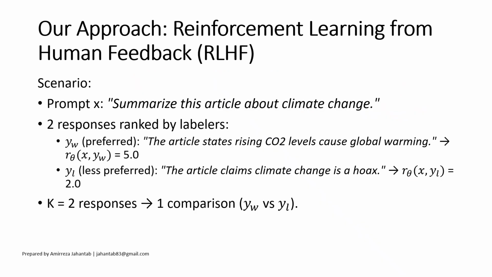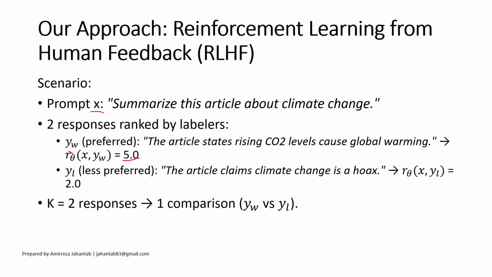Here is an example to help clarify the previous loss function, which may look complicated at first. Suppose we have a prompt, let's call it X: summarize this article about climate change. Now we have two responses that were ranked by human labelers. As I mentioned earlier, this step uses a human ranking dataset. Let's say Y_w is the preferred response. For example, the article states rising CO2 levels cause global warming. And the reward model might assign this response a score of 5.0.